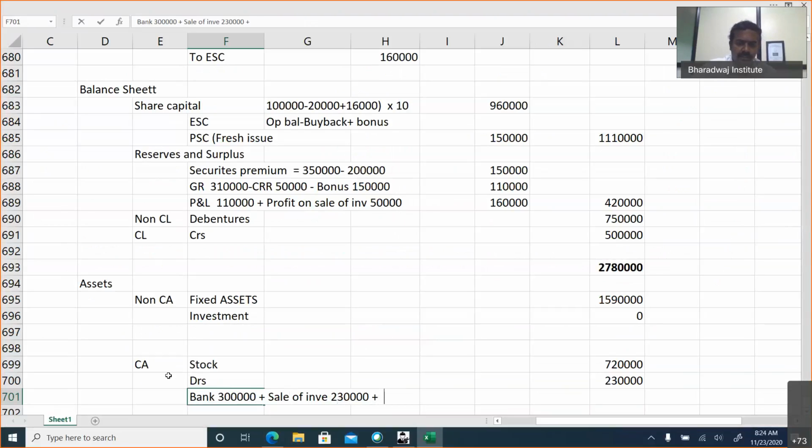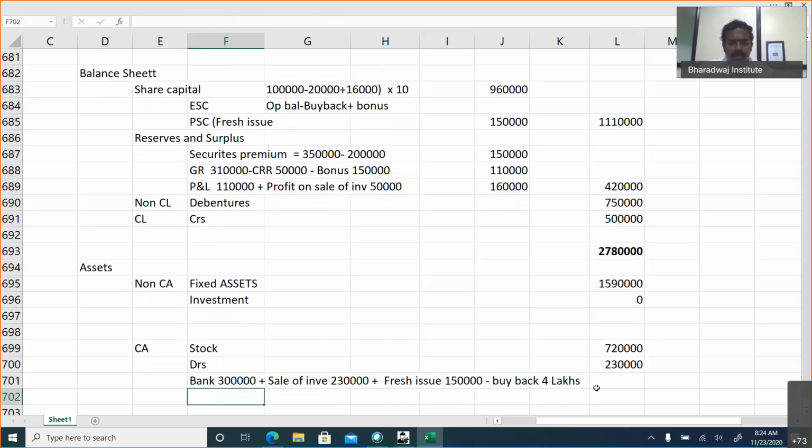And fresh issue we made for 1,50,000 minus buyback. We spent 2 lakhs. What is the amount? Net amount you are getting. So buyback we spent how much? 4 lakhs. Sorry. What is the net amount you are getting? Two lakh 80,000.